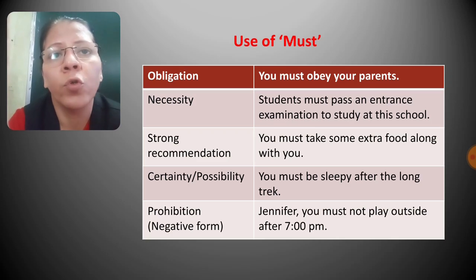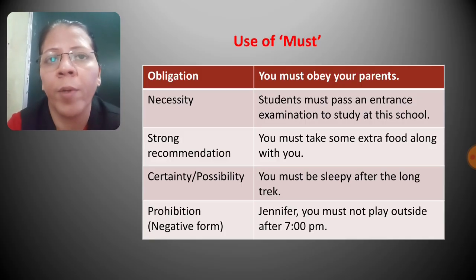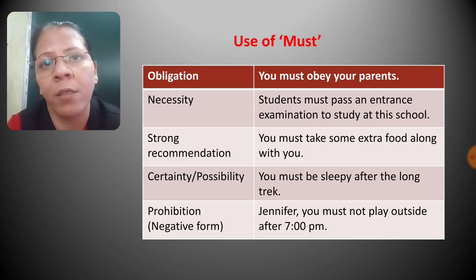Must is used to show obligation. So when something is obligatory, it is compulsory, we use must. For example, you must obey your parents. It means it is obligatory on you to obey your parents. So to show compulsion, obligation, we use must.